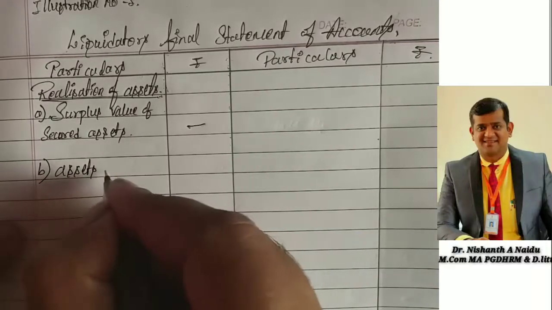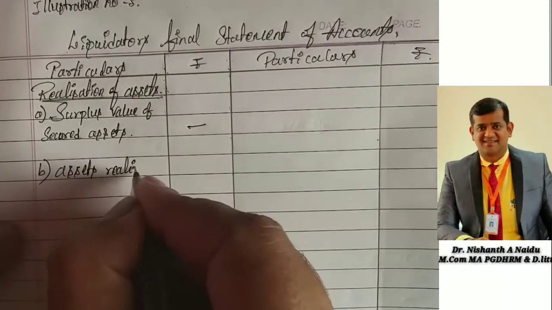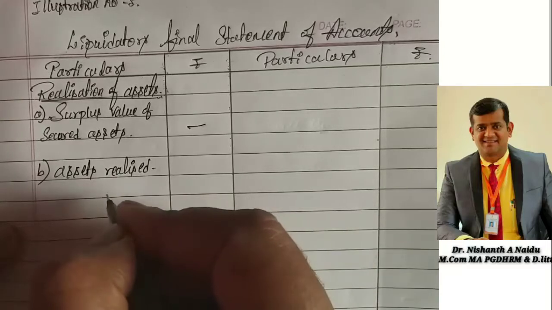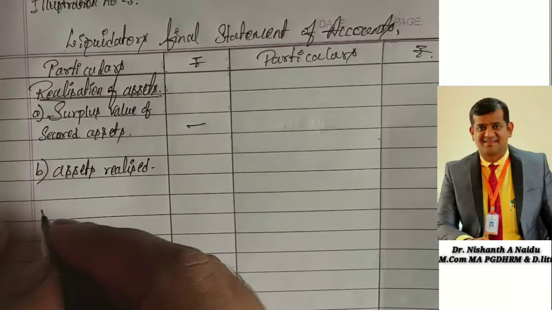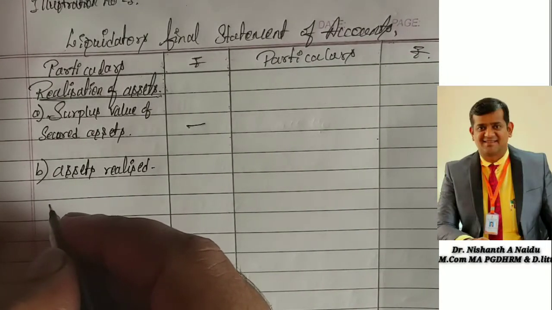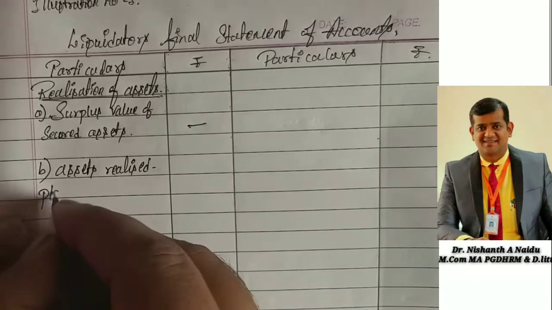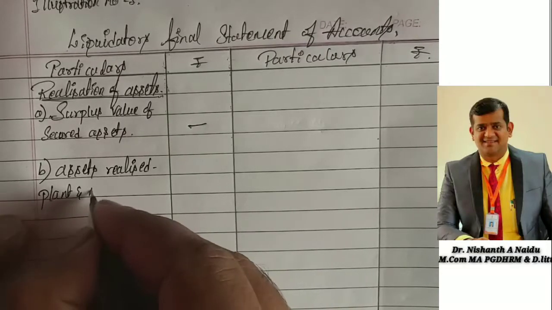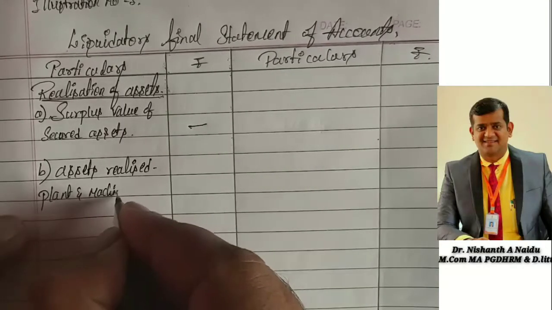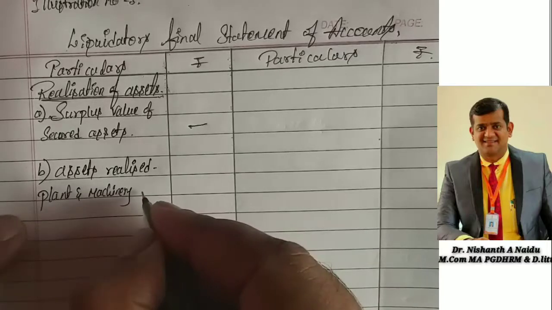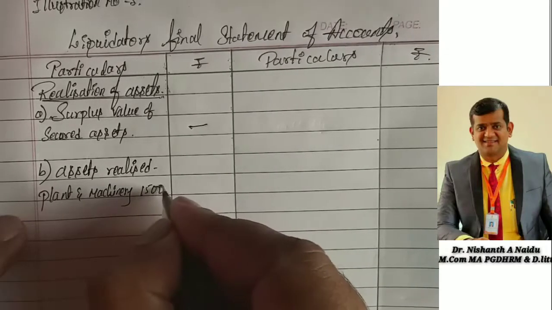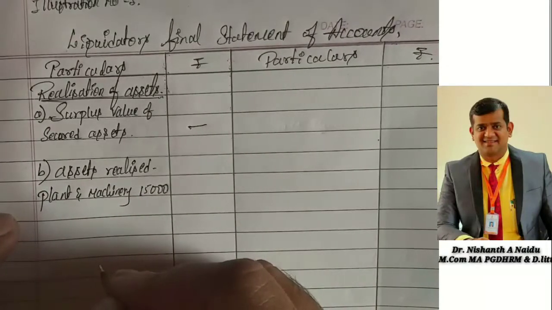Assets realized. Which are all the assets that have been realized, we are going to enter here. That is point number 3. The liquidator realized plant and machinery for 15,000, so I'm writing 15,000 rupees.